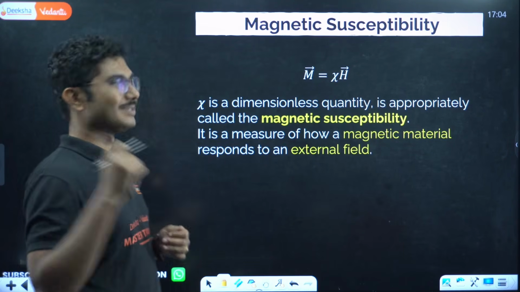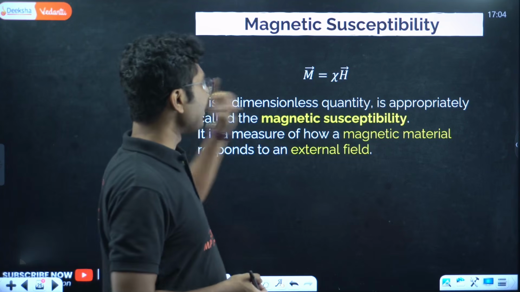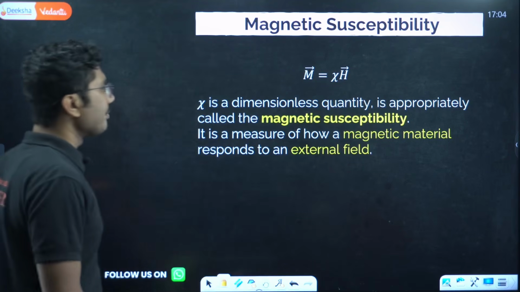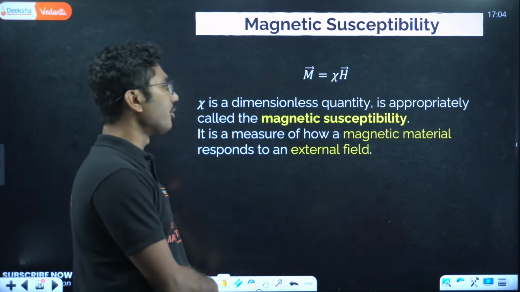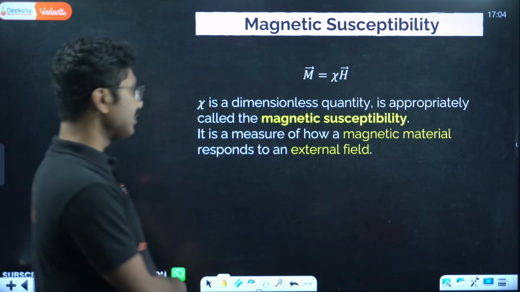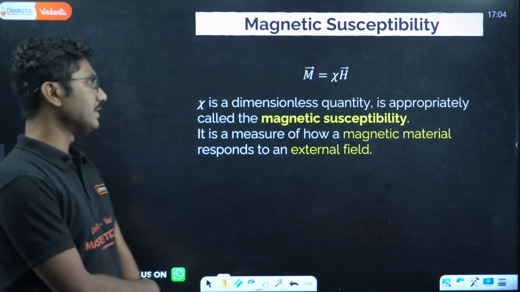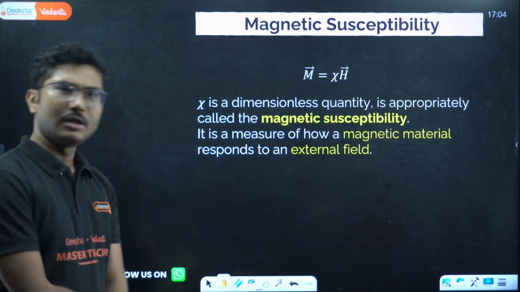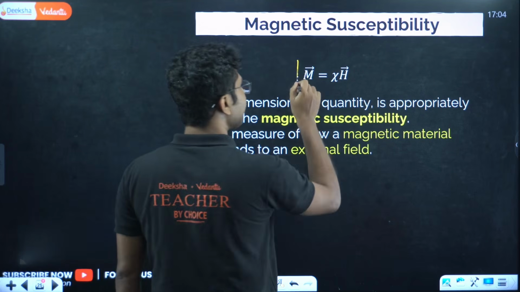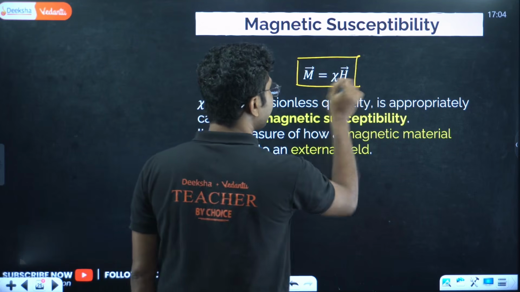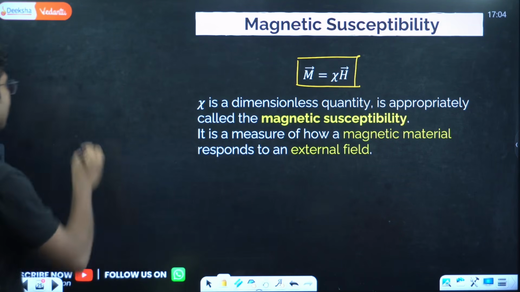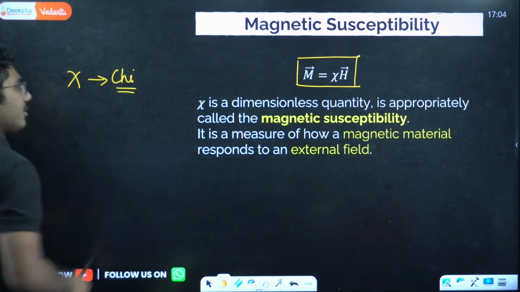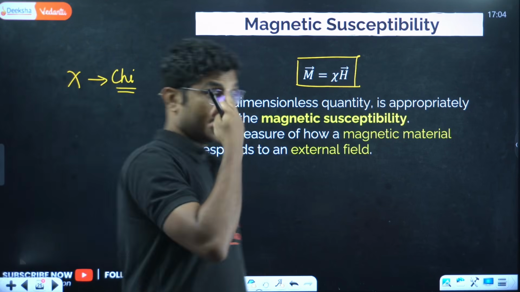Low susceptibility is better. So susceptibility is a dimensionless quantity. It's appropriately called magnetic susceptibility. It is a measure of how a magnetic material responds to an external field. If it is responding strongly, high susceptibility. If it is responding weakly, low susceptibility. So magnetization depends on susceptibility. It is related by chi times H. The symbol is called chi.